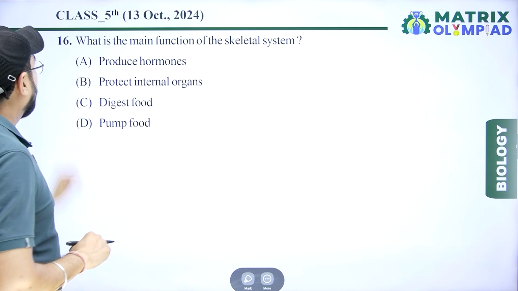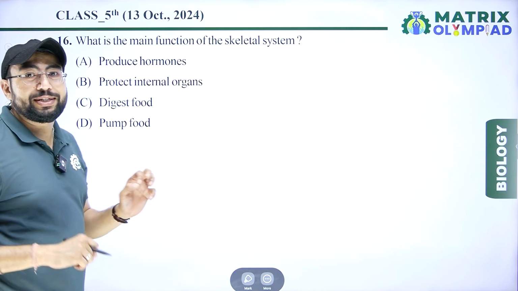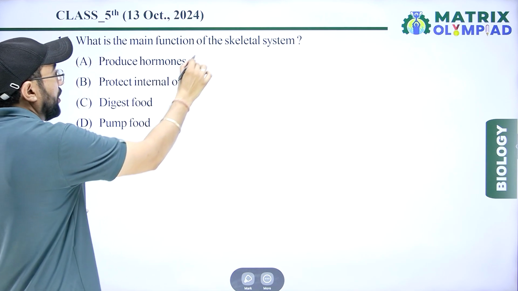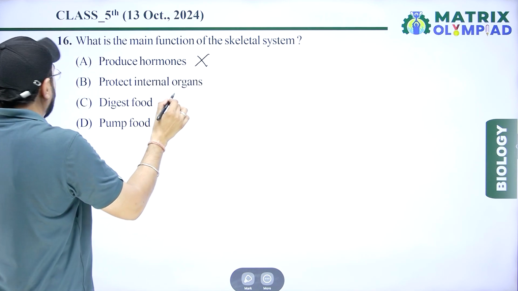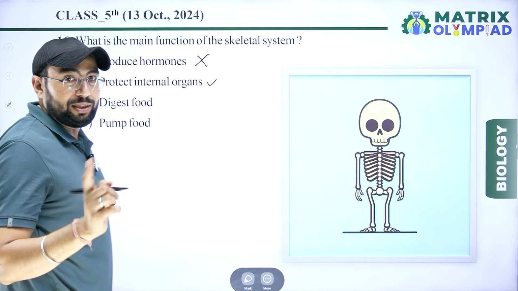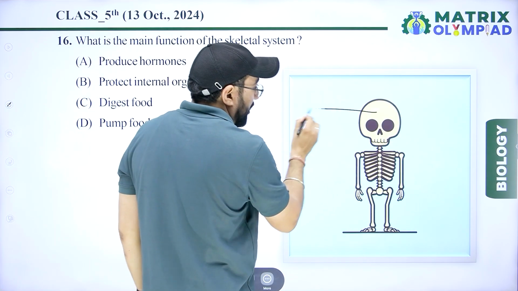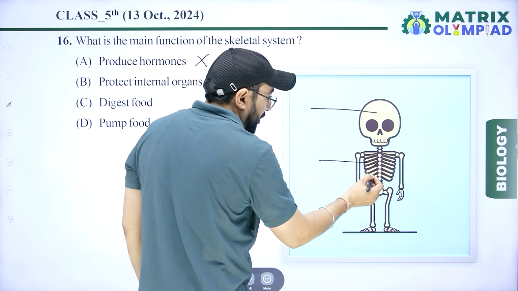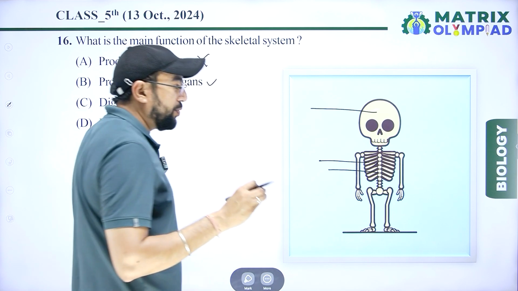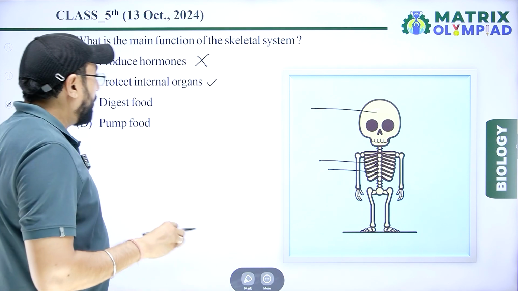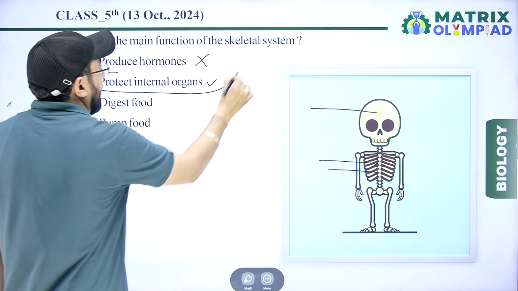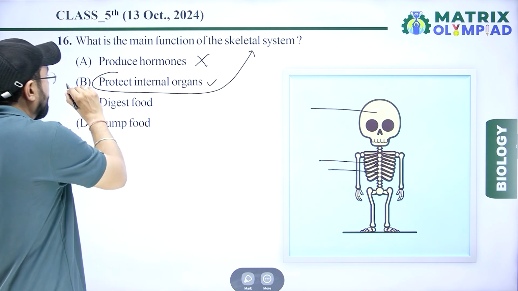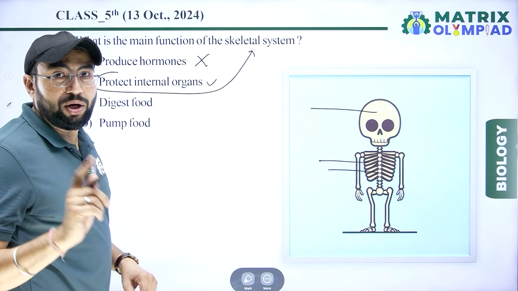Next question is, what is the main function of the skeletal system? Produce hormone? No. Protect internal organs? Right. It protects internal organs like the brain, lungs, heart, and many others like stomach and intestine. All are protected by the skeletal system. So the right answer is option B, protect internal organs.